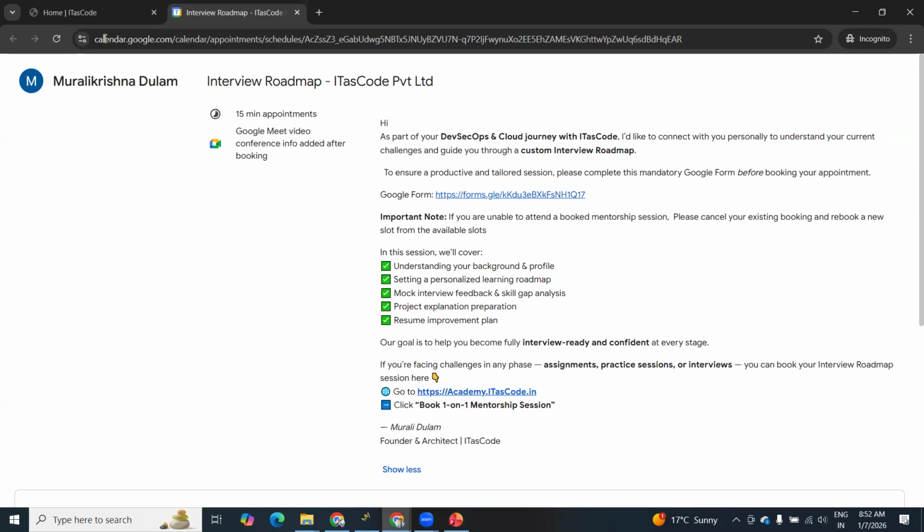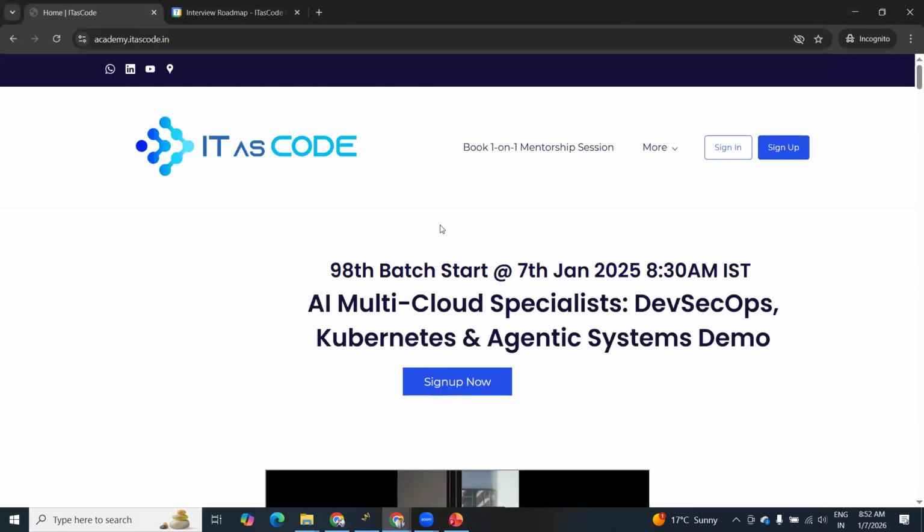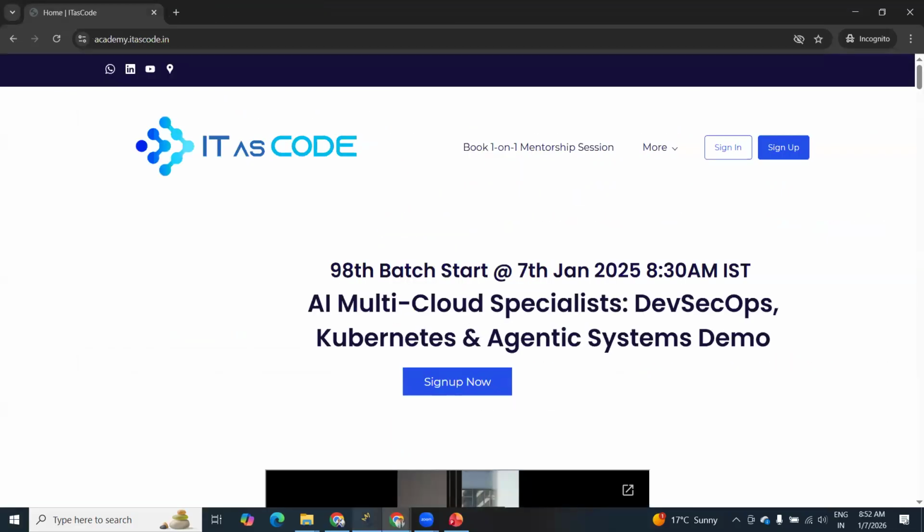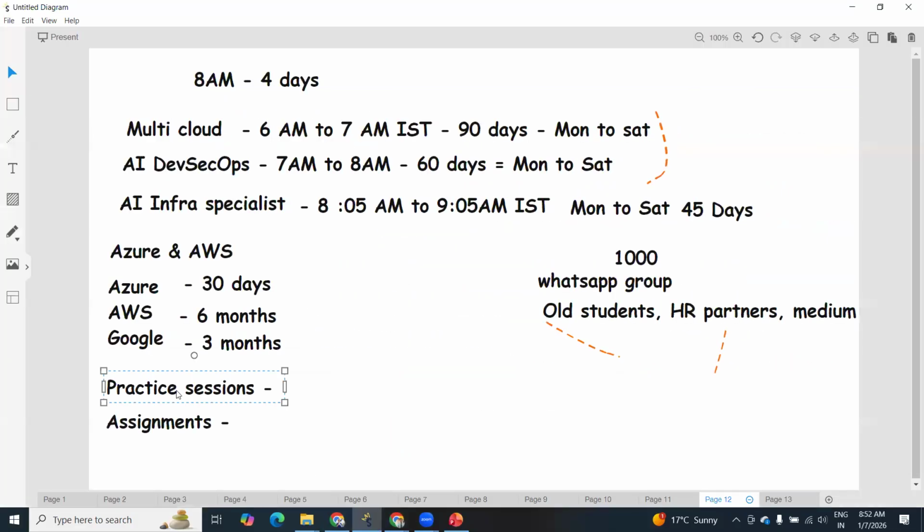So whoever joins this course should first book this session. Our journey will start with our one-to-one session. Based on that, we'll try to set up a roadmap. This is the important thing. After that, you can start attending our course and start doing the practice sessions, assignments, all these things. You can see that.